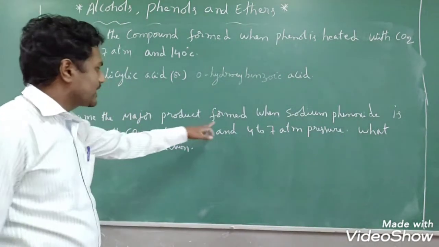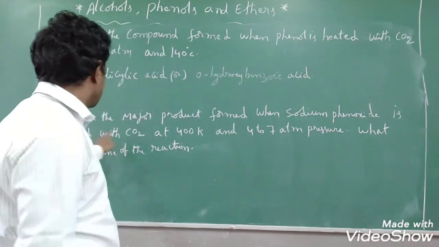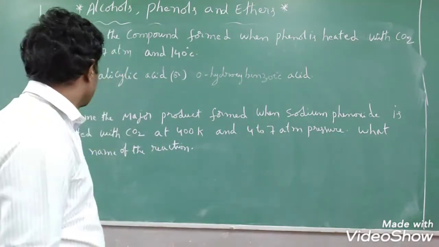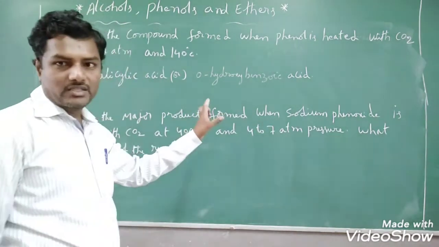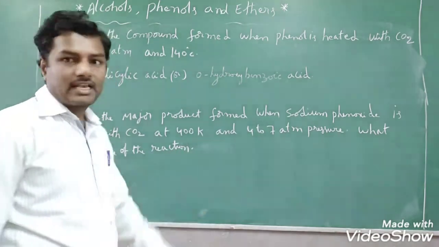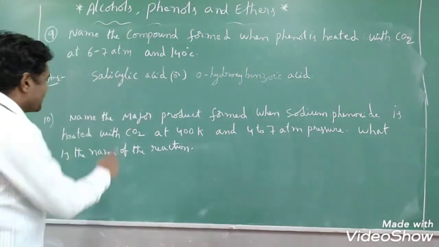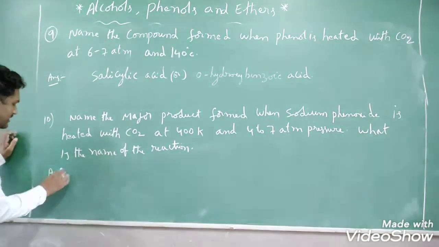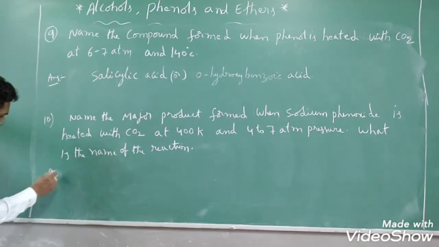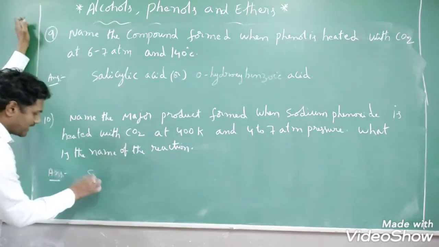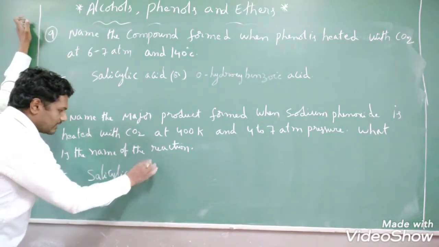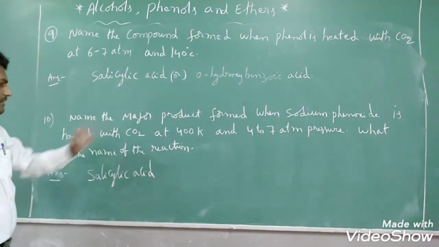Name the major product formed when sodium phenoxide is heated with CO2 at 400 Kelvin and 4 to 7 atmosphere. So what is the name of the major product we have to write, and what is the name of the reaction? It is a 2 marks question. What is the major product obtained in Kolbe's reaction? We know already that it is salicylic acid, name of the major product.